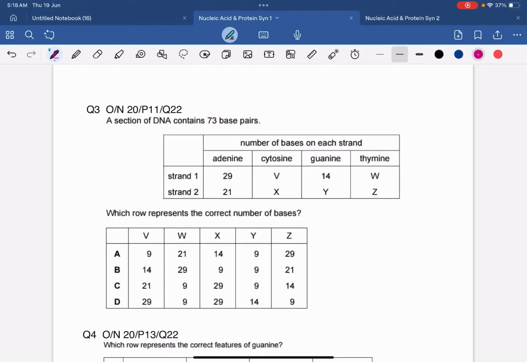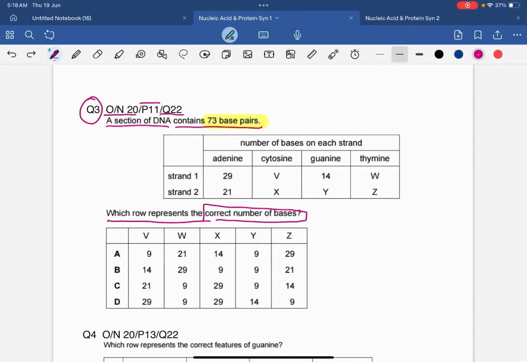Alright, so now let's move on to question number 3, which is from October-November 2020, paper 1-1, question 22. The question says that a section of DNA contains 73 base pairs. So they have given us a total number of 73 base pairs in a section of the DNA. Which row represents the correct number of bases? So basically they are asking us the correct number of bases on each strand of the DNA, right?